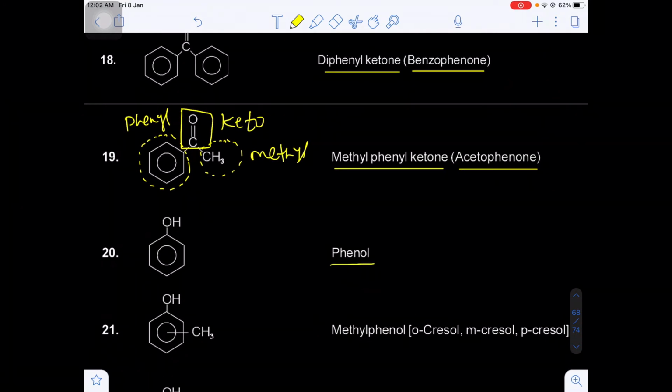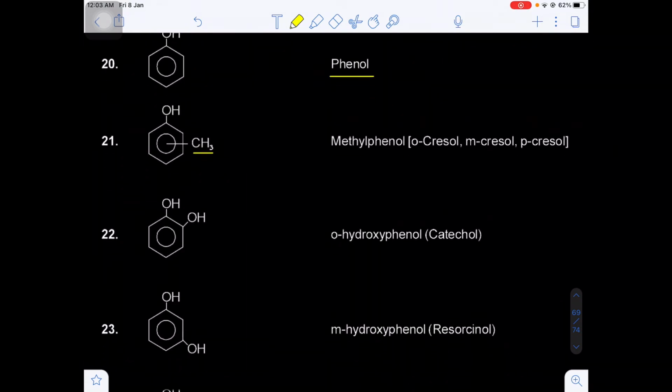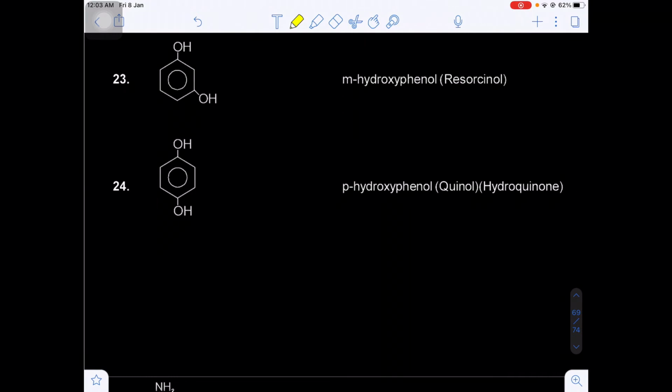Now just now I told you when benzene contains the OH group, that is phenol, and next, when phenol contains a second substitution, methyl. Now what is the location of the methyl here? That is very, very important. If you see the phenol, that is C6H5OH, now there will be a second substitution. The methyl group can be located at three positions, that is the ortho, meta, and para position.